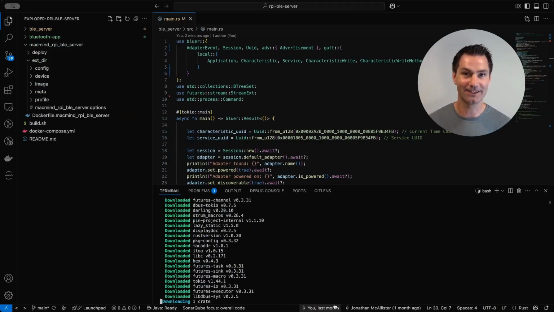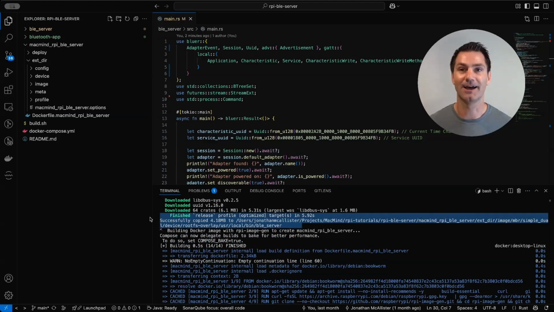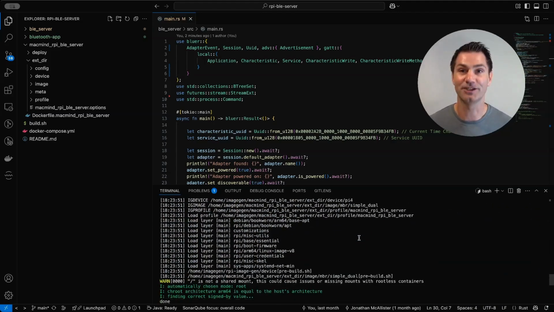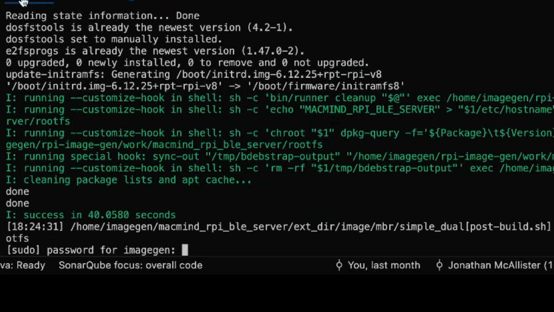And it's compiling that Rust code. So we can see here, right? So we created and copied this binary into our image. Okay, great. Now rpi-image-gen is running. Okay, and so it's asking us for a password. Okay, this is an older project. It's only a month. A lot has changed since then.